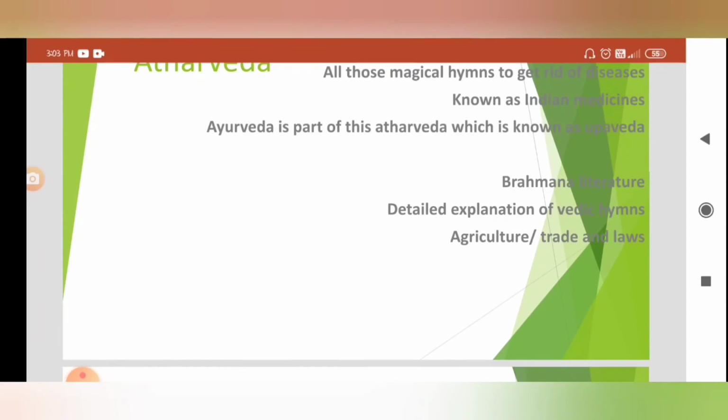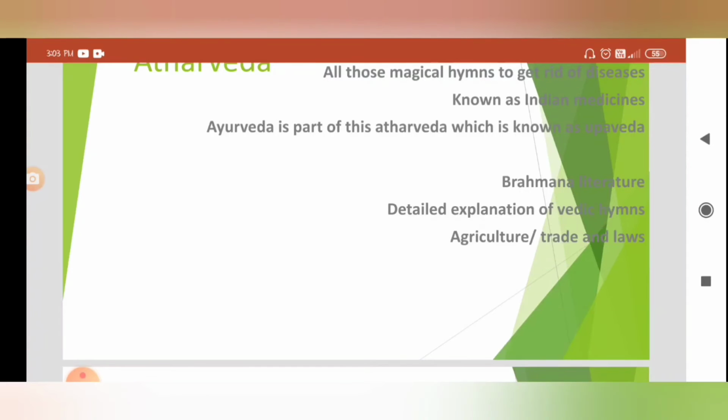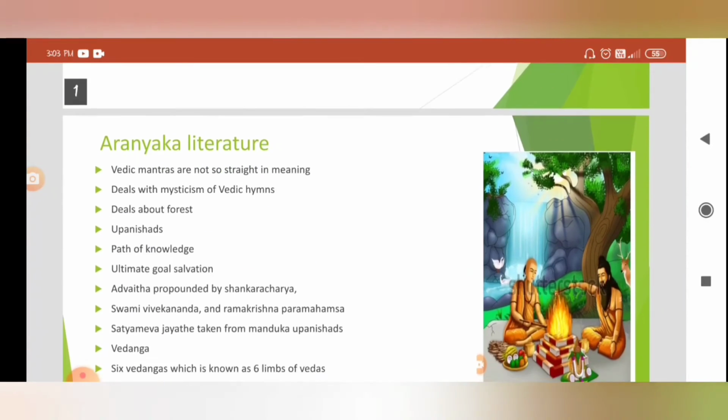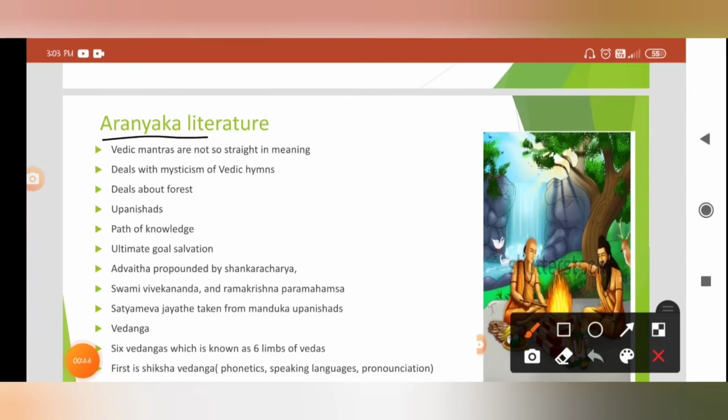This Brahmana literature gives detailed explanations of Vedic hymns, how to pronounce them, the rules and rituals. It is mainly about agriculture, trade, and laws or principles. Next is Aranyakas.